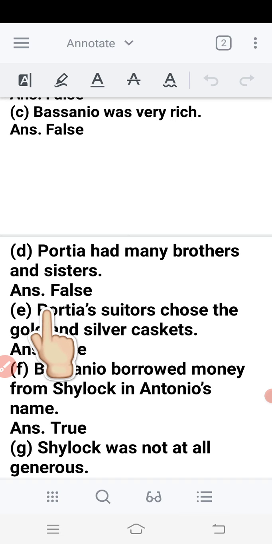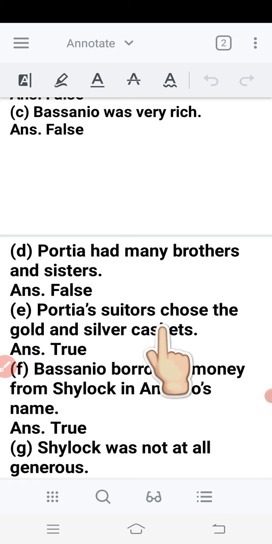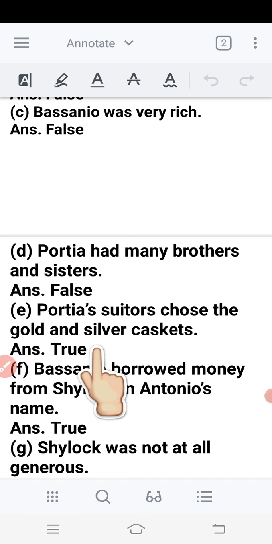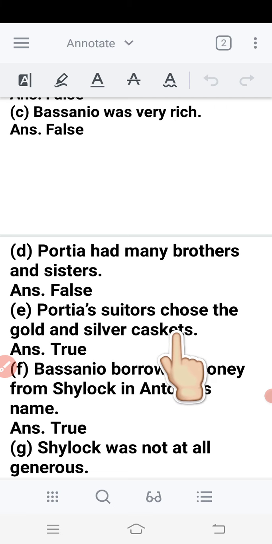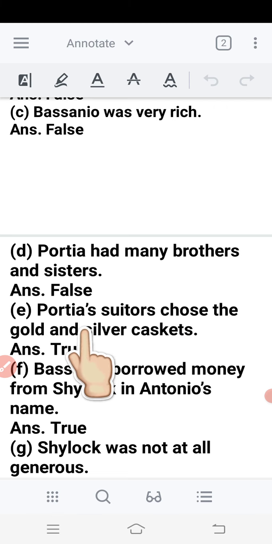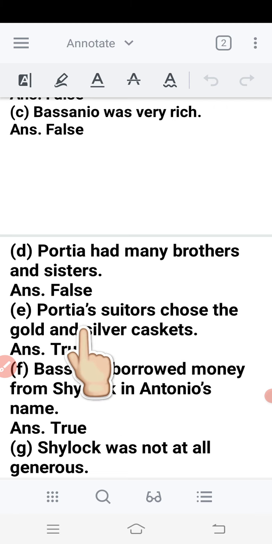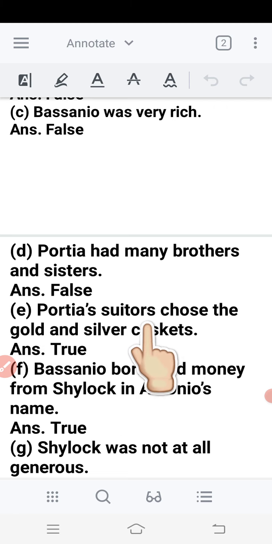E, fifth. Portia's suitors chose the gold and silver caskets. So that's true. But Bassanio hadn't chosen the gold or silver casket. He had chosen the lead one. So other suitors chose gold and silver, but Bassanio didn't. So that's true.